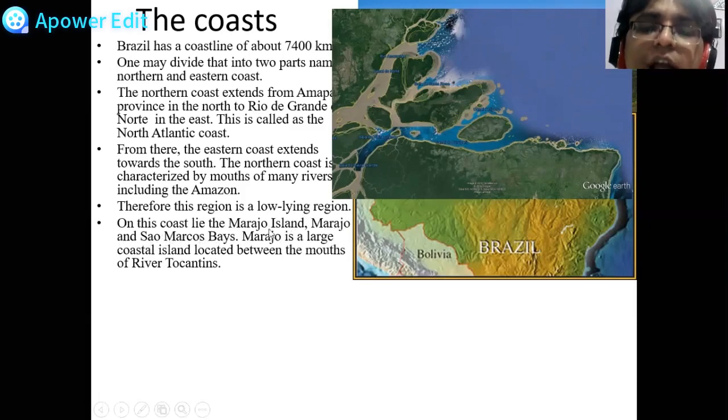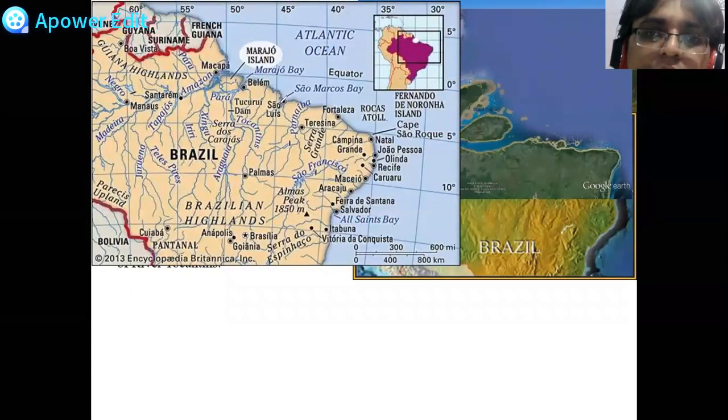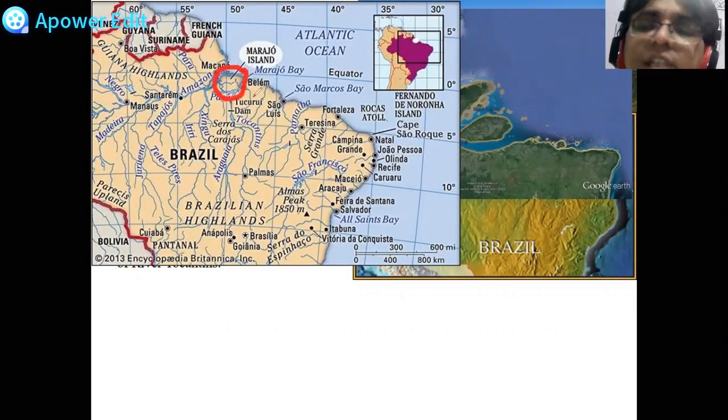On the coast lies the Marajo Island and Sao Marcos Bay. Marajo is a large coastal island located between the mouths of the rivers. So you can see there are certain things that we are able to grasp here. First of all, here is the Marajo Island. This island has been formed by the river Amazon. This is the Sao Marcos Bay, and this is the river Tocantins.